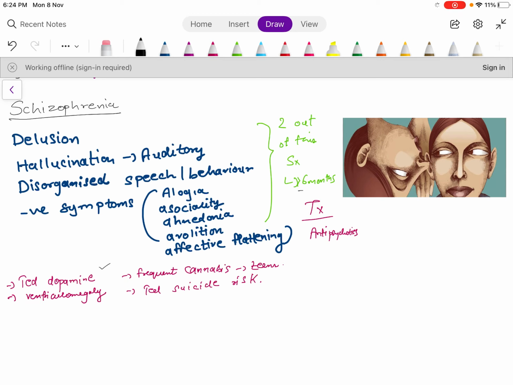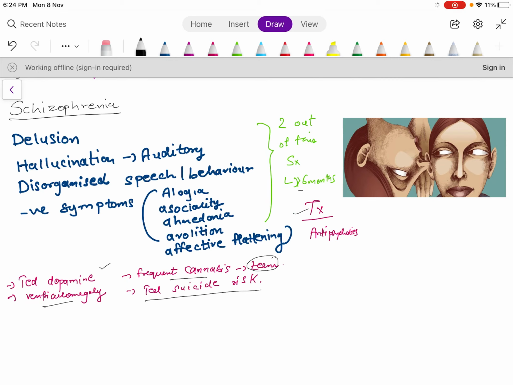This occurs because of increased dopamine in the brain, and on brain imaging ventriculomegaly can be seen. In teenagers, due to increased cannabis use, schizophrenic symptoms can be present, or they can also experience psychosis. There is increased risk of suicide in schizophrenia patients.